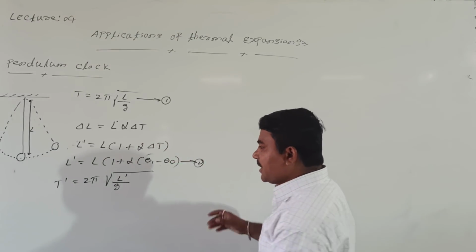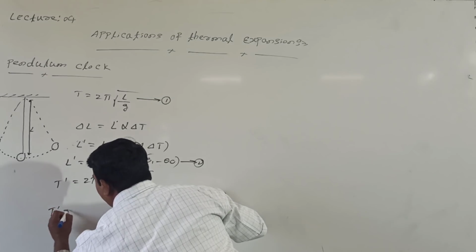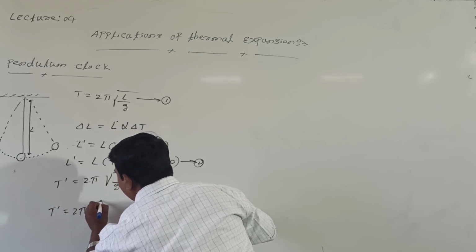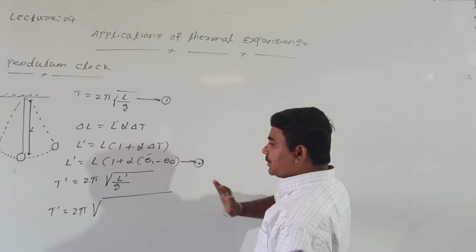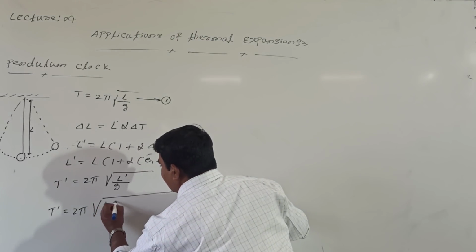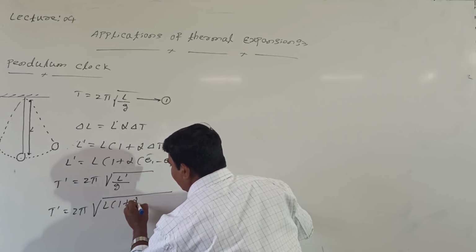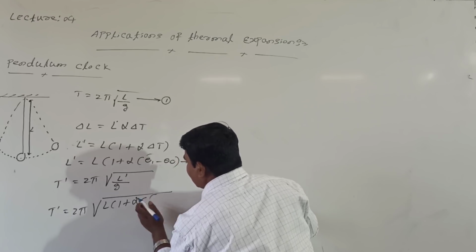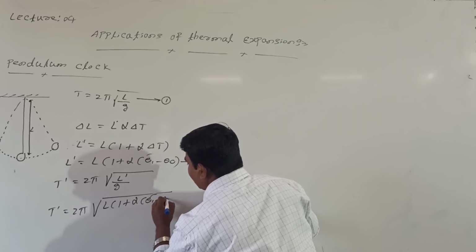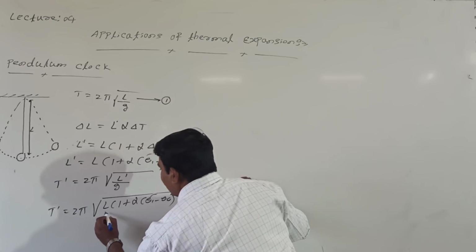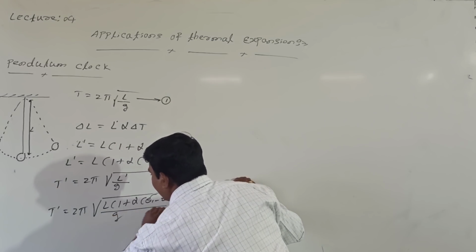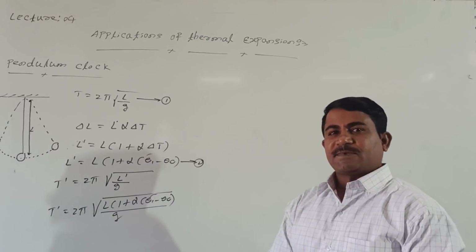Now again, T dash equal to 2 pi under root of L dash, from equation 2: L into bracket 1 plus alpha into theta 1 minus theta naught, whole divided by g.